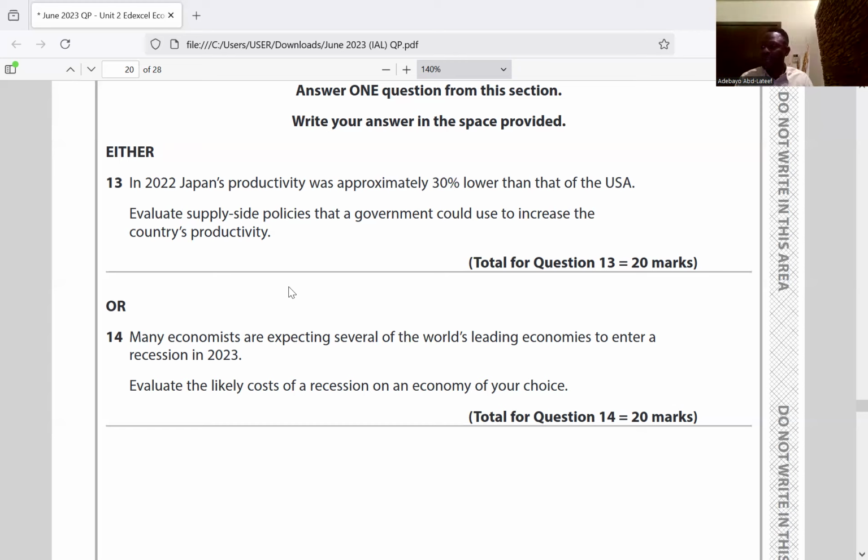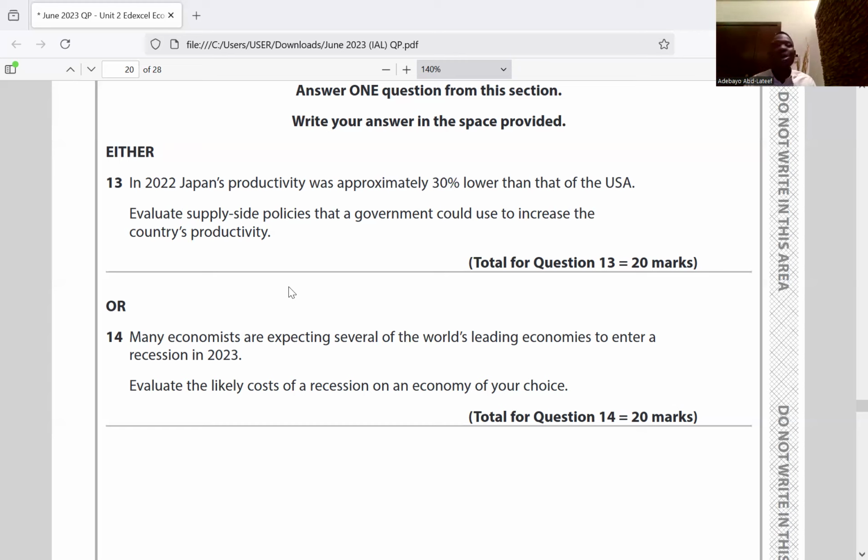However, there may be negative consequences of supply side policies. Whatever you have mentioned in the past, you now start talking about the consequences of government using that policy. So the first one is privatization. If there's privatization, which is good, privatization might lead to private monopoly. And if there's private monopoly, what is monopoly? Monopoly is a market structure whereby a firm is the only supplier of goods or services within the economy. So if government is encouraging privatization, it might lead to private monopoly. And if there's private monopoly, consumers become vulnerable. They exploit consumers. That's the consequence of privatization.